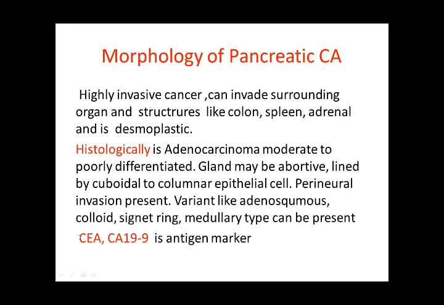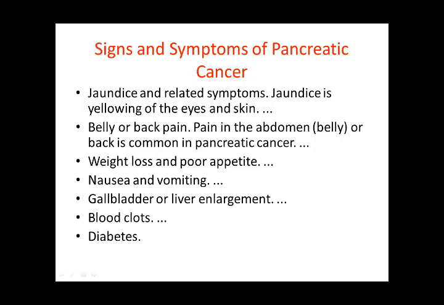You can relate the signs and symptoms of pancreatic cancer. There will be jaundice because of the obstruction by gallstones. The gallbladder is lying in the fossa beneath the liver, so there will be jaundice and related symptoms.